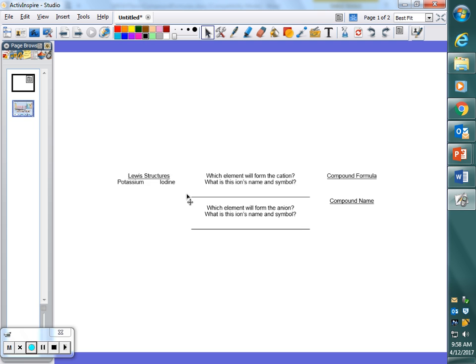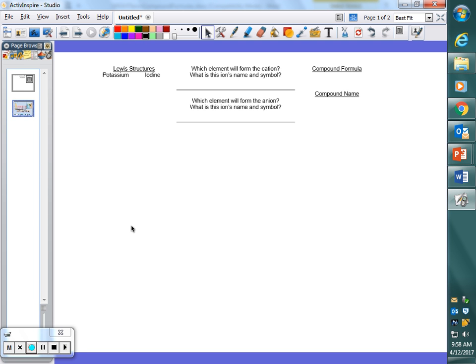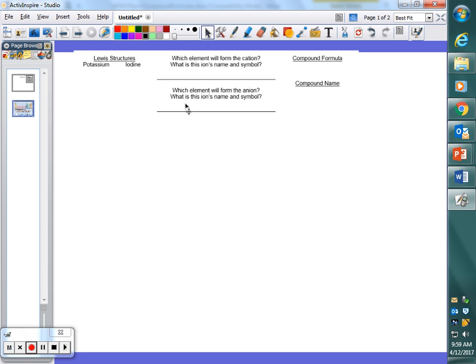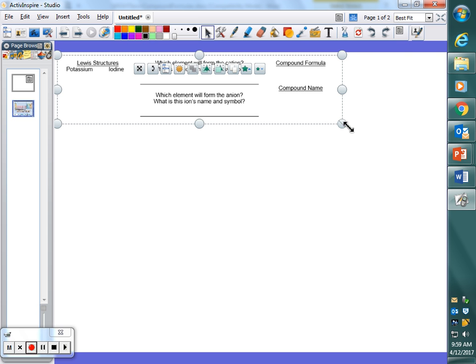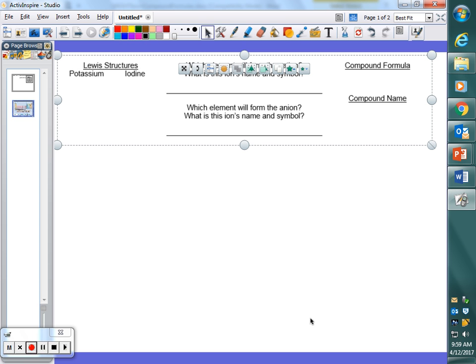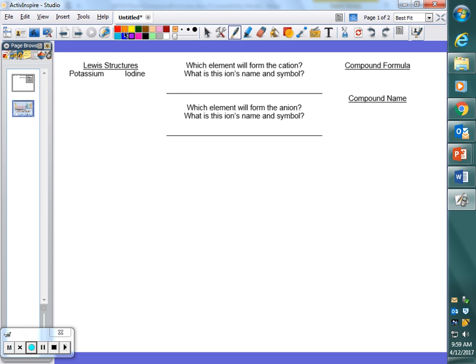All right, so for the first couple, let's go through all the steps. You might get to the point where you don't have to do all of these steps, but because we're just starting off, let's go through all the steps, right? So, 2 elements, potassium and iodine. Let's start with Lewis structures. First, where is potassium? Well, its elemental symbol is K, right? And what group is it in? Group 1's. How many valence electrons does it have? 1, right? So there's its Lewis structure.